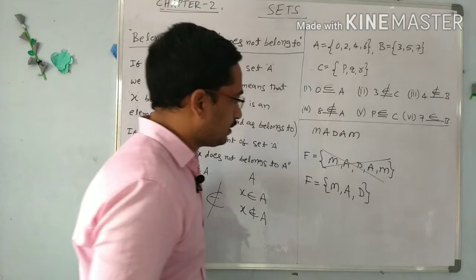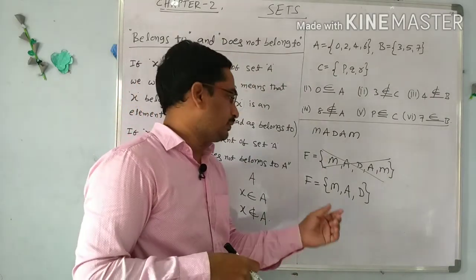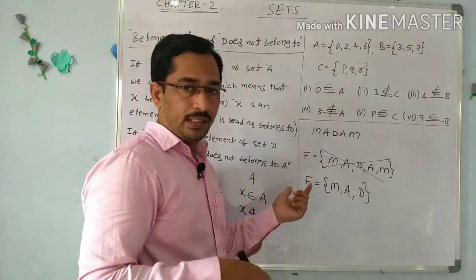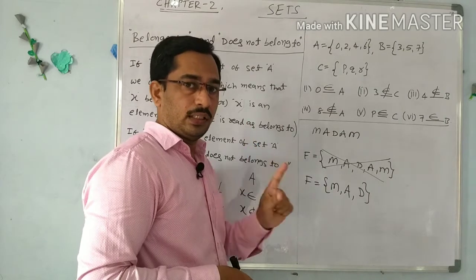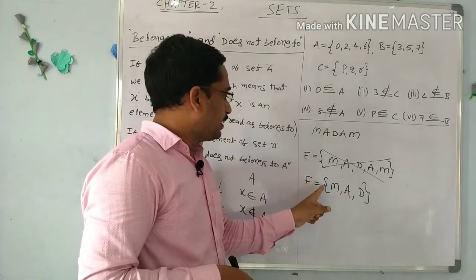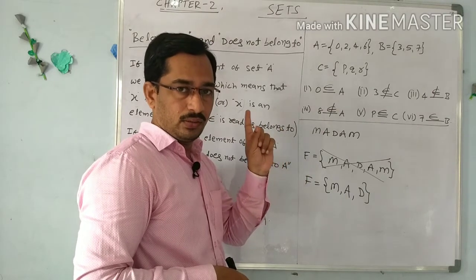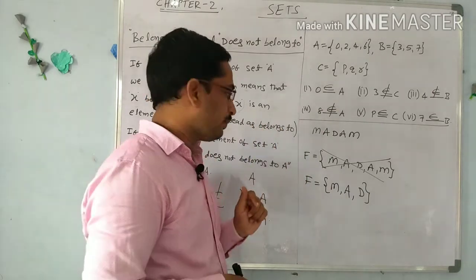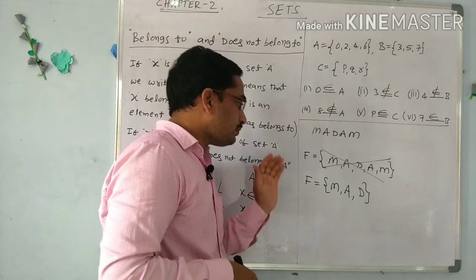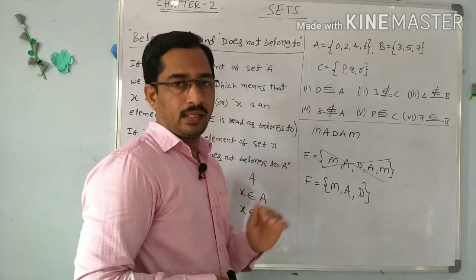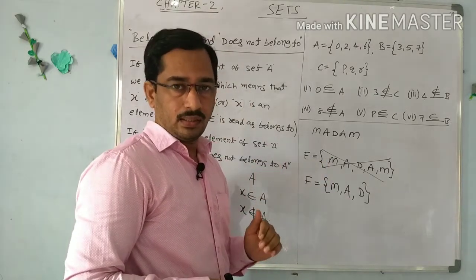Like in the word mathematics, it contains many letters like M and T that are repeated, but we have to write them only one time. So remember this: the elements of a set are not repeated, we write them only one time. This is the first thing. The second thing is that the order is not important while writing the elements.